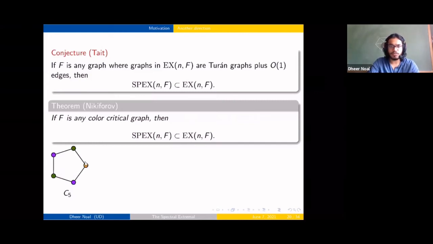Right? So there's an old theorem by Simonovits which says that the extremal graphs for color critical forbidden graphs are Turán graphs. And Nikiforov has shown a similar result holds for the spectral extremal. So this is the case when you're adding 0 edges.